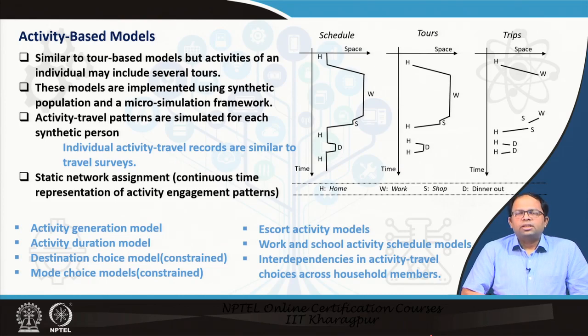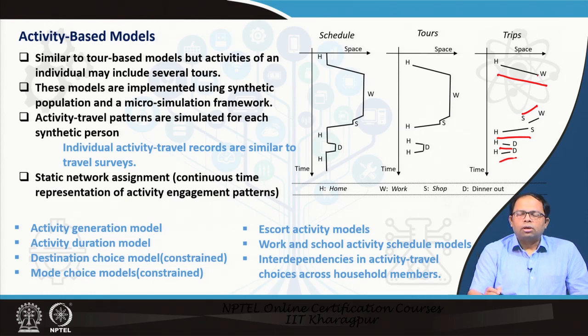Next come activity based models. As I was explaining, in the image you can see, like in a trip based model we have home to work, then walk to school, shopping to home, and then from home again to dining, and from dining again to home. So, these are all separate trips. We need to have models for each of these different kinds of trips. Means we need to determine the trip rates for home to work trips, we need to determine the distribution, we need to determine the mode choice, but we have to determine this for every trip.